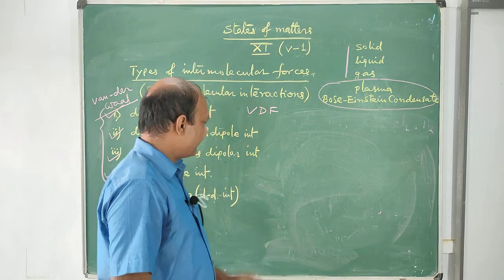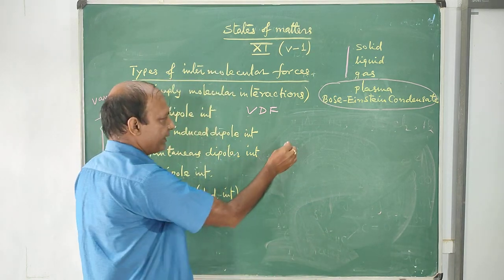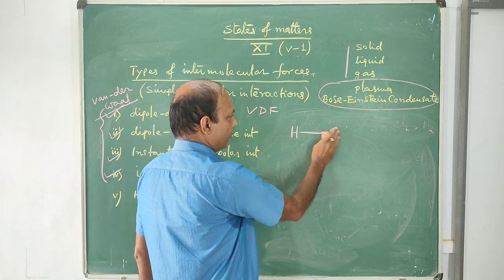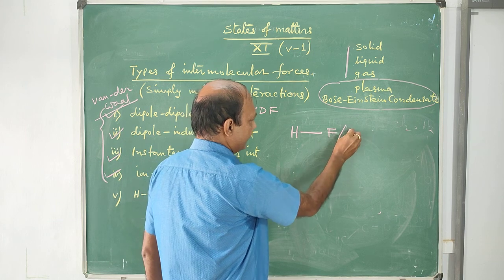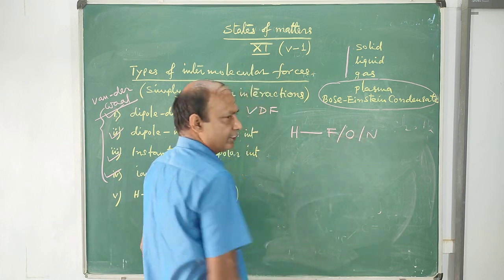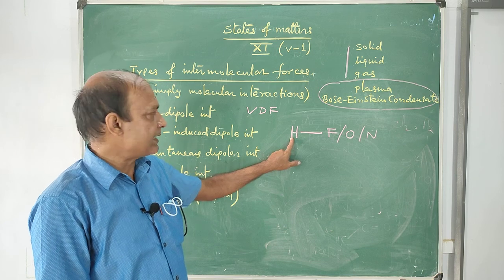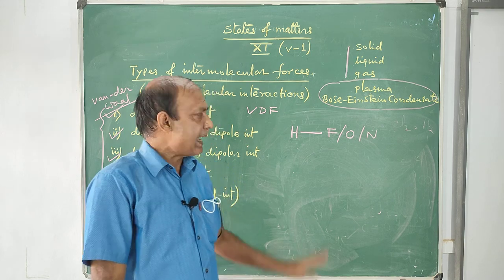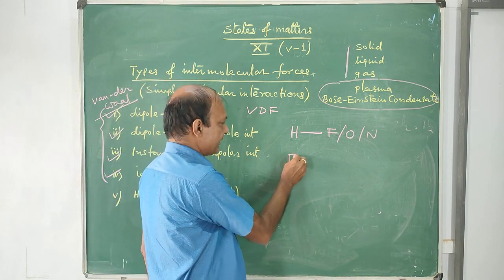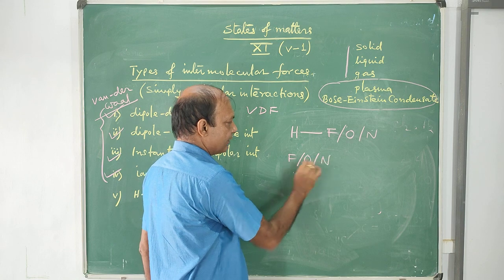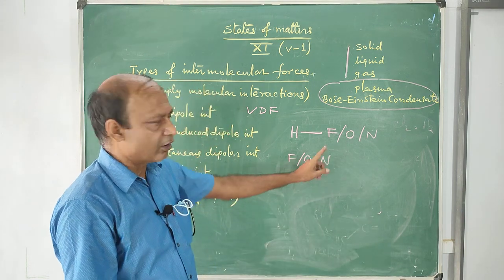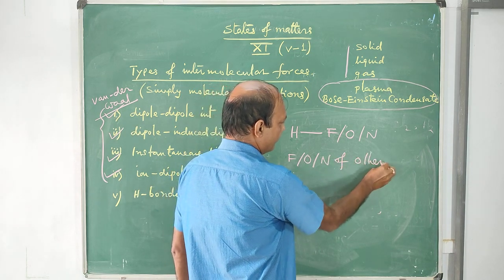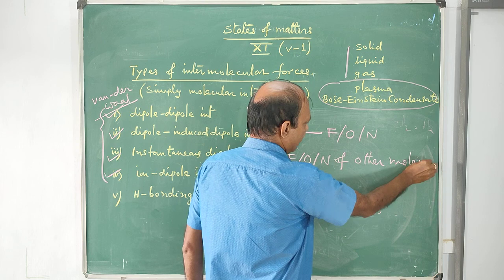Hydrogen bonding can be defined as the hydrogen atom which is attached to the most electronegative atom like fluorine, oxygen, nitrogen, and any one of fluorine, oxygen or nitrogen atom of another molecule.